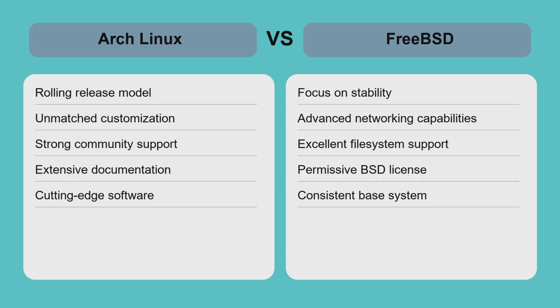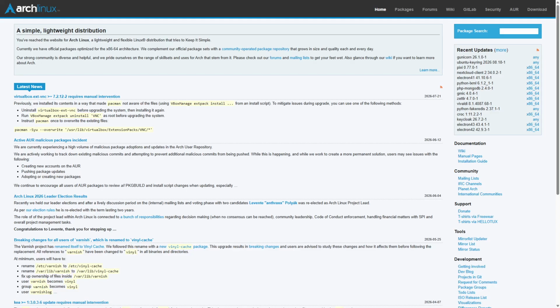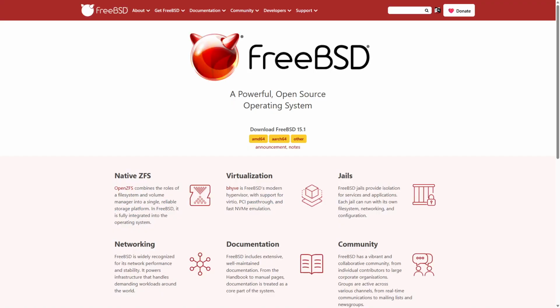In real-world use, Arch is great for those who want a bleeding-edge system, while FreeBSD suits those needing rock-solid reliability in production settings. Choose Arch Linux if you want a highly customizable, cutting-edge system with a strong community and are comfortable managing your own configurations and updates. FreeBSD is recommended for users who value system stability, security, and advanced networking, especially for server or specialized environments. Both systems offer unique strengths, so selecting the right one depends on your specific needs and technical expertise.